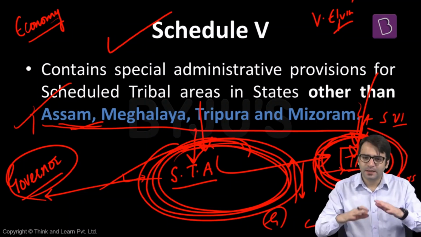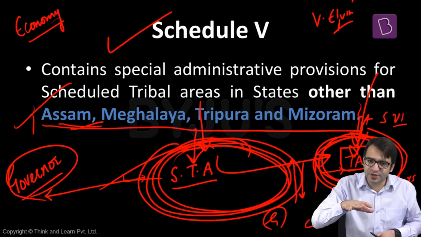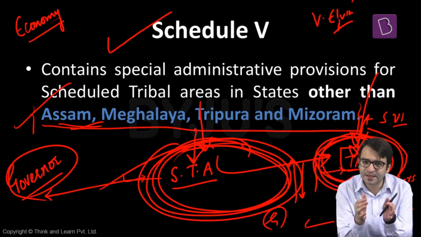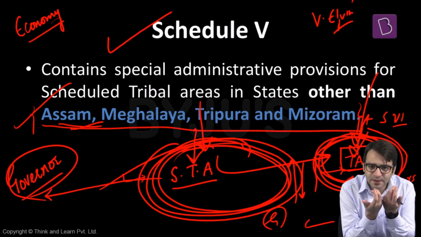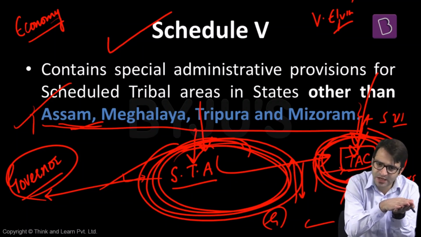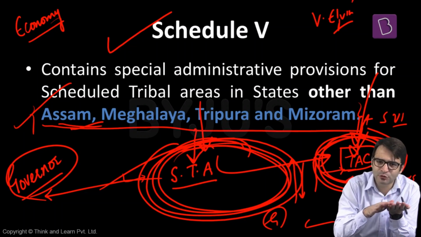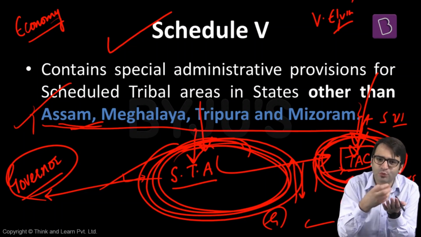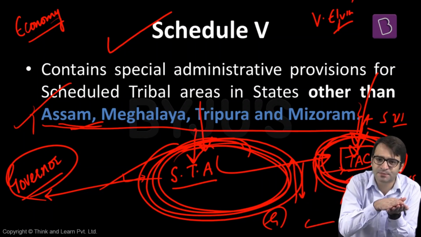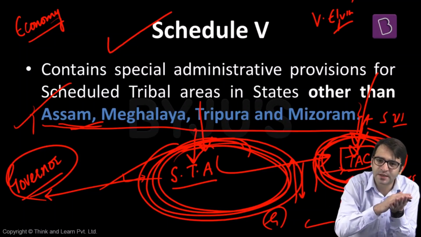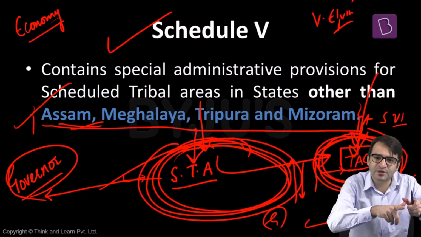Why and how? Let's look at the British rule. This is a tribal area. What did the British do? The British introduced a set of money lenders in this tribal area. What did these money lenders do? Money lenders provided loans to tribals. They said, we will keep your land as mortgage and we are providing you this loan. If you're not able to repay this loan, we will take away your land. Unfortunately, when tribals would need money, they would go to these money lenders, they would keep their land as mortgage, and then they were unable to repay that loan, their land was confiscated. And it was through these money lenders that the British ejected tribals from their tribal area.